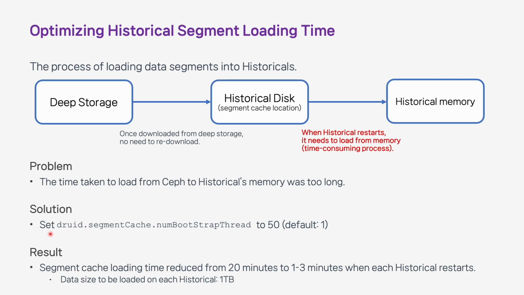As a solution, we increased the number of threads used for loading the segment cache during restart. This config is about that, and we increased this config to 50. As a result, the duration required to load segments during historical restarts was reduced from 20 minutes to only 1 minute. For your reference, the size of the segments that each historical had to load was 1 terabyte.